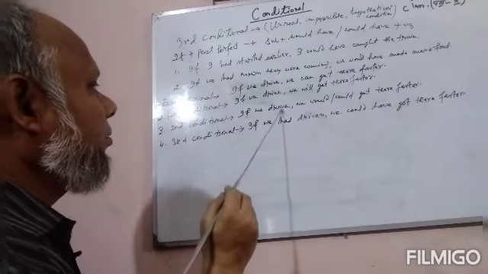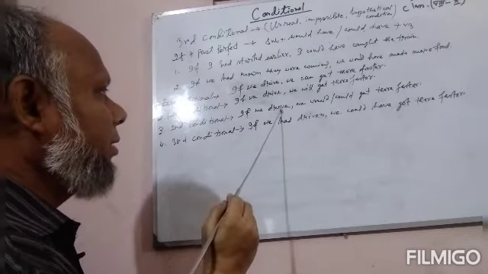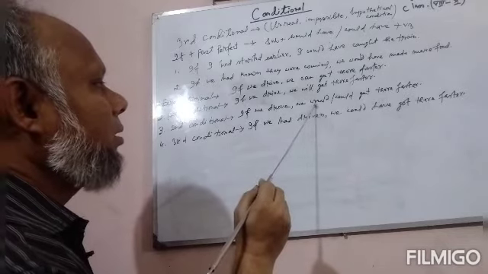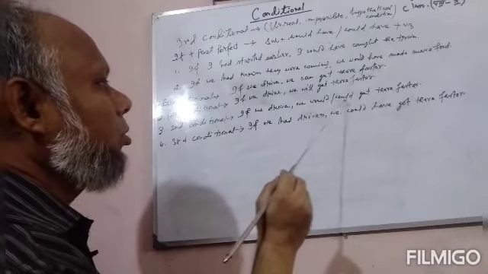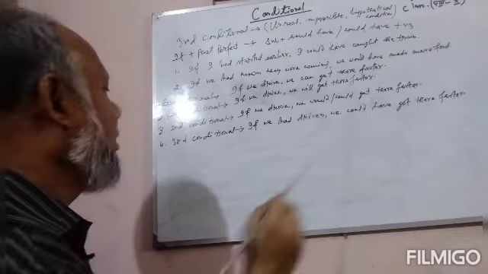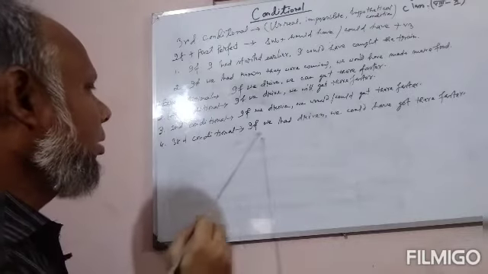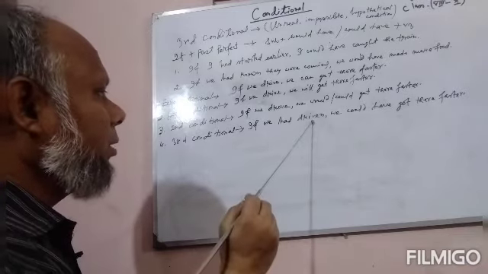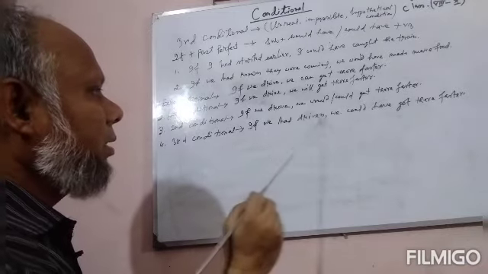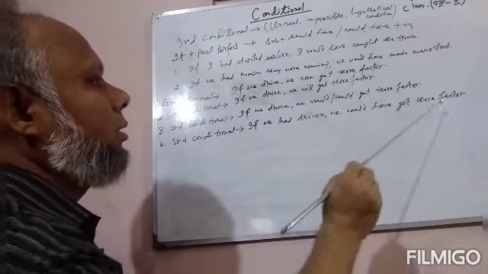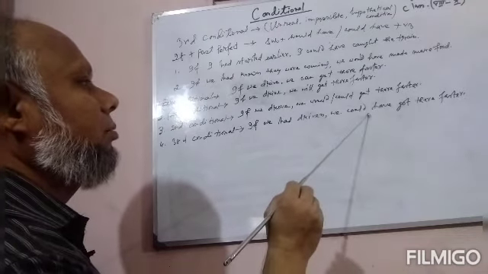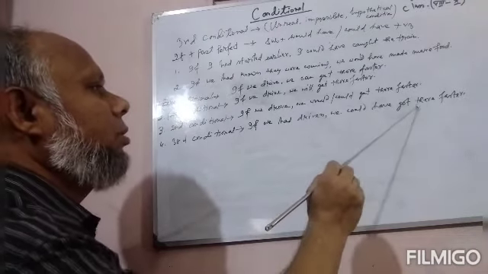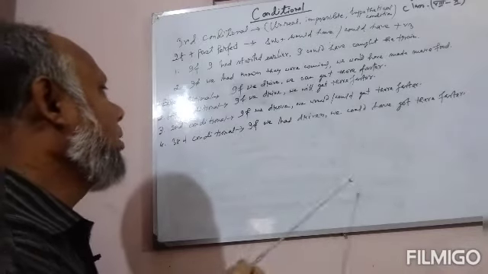If plus simple past or past indefinite tense and the result subject plus would or could plus verb 1. And third conditional: if plus past perfect tense. If we had driven, we could have got there faster. Subject plus would have or could have plus verb 3.